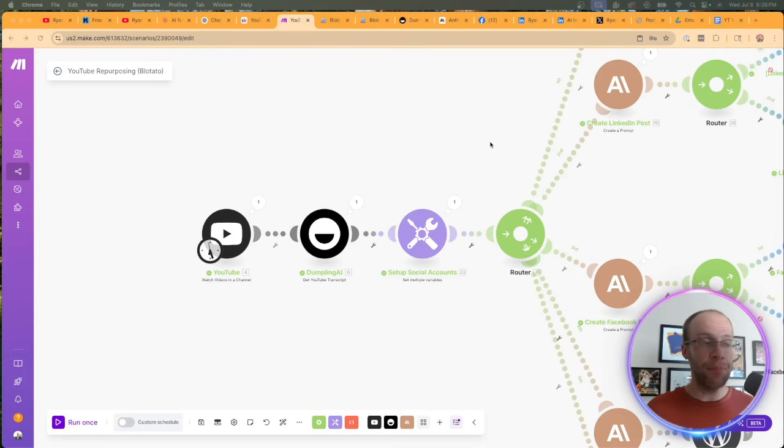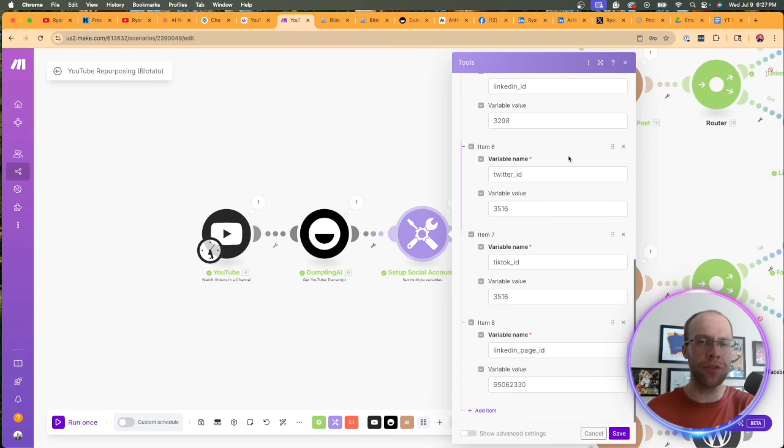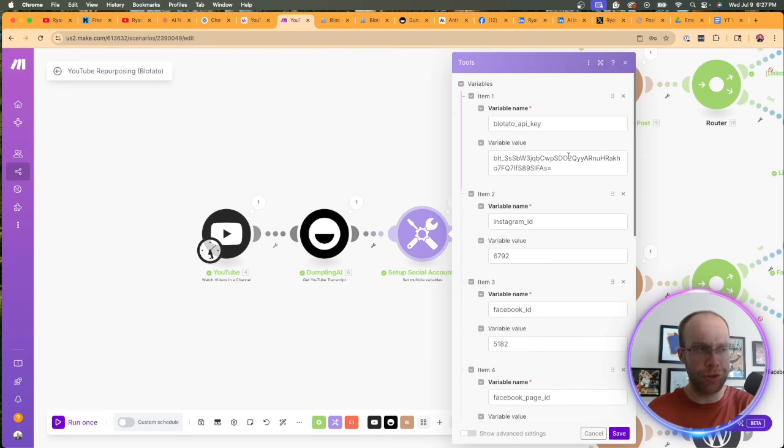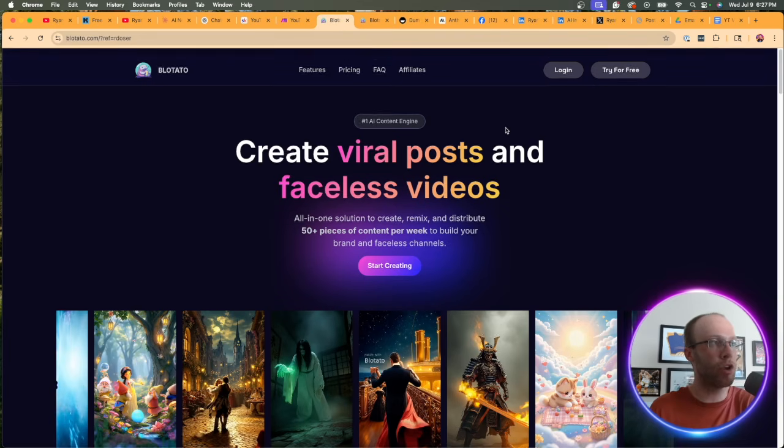Now for the next module, this is what's called a tools module. And so if you click into this, if you're using my template and following along, you'll notice this can look very confusing with different social media IDs, variable values, etc. So what I'm doing inside this module is I'm integrating a tool called Blotato.